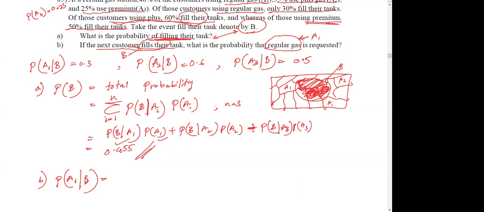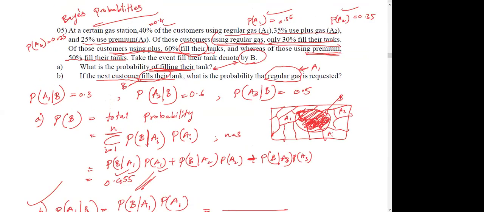To find this kind of probability, we use Bayes theorem. You can expand this using Bayes theorem: the probability of B given A1 times its probability, which means the probability of that particular event, divided by the total probability, summation of i equals 1 to n, probability of B given Ai times probability of Ai.